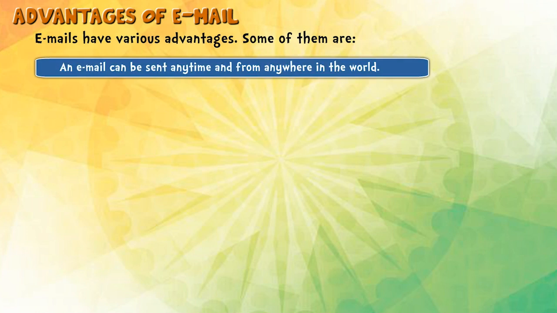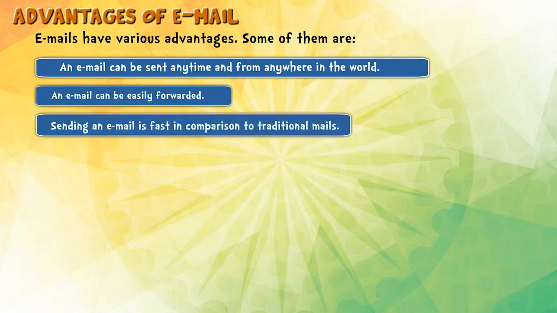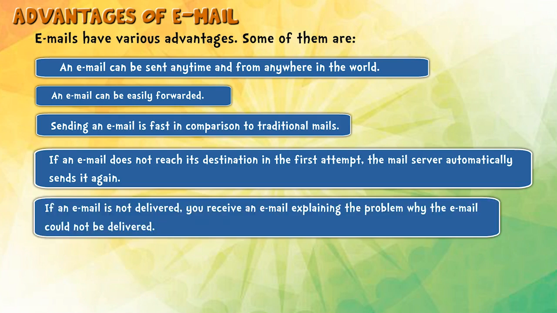Some of them are: an email can be sent anytime and from anywhere in the world. An email can be easily forwarded. Sending an email is fast in comparison to traditional mails. If an email does not reach its destination in the first attempt, the mail server automatically sends it again. If an email is not delivered, you receive an email explaining why the email could not be delivered.